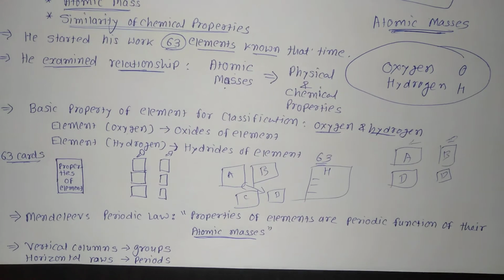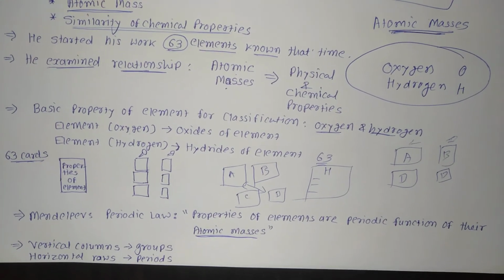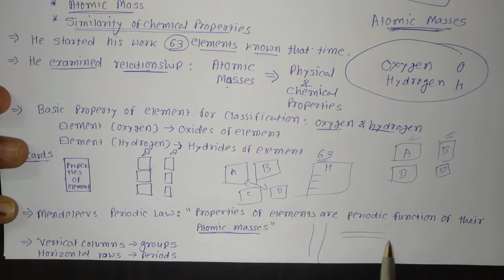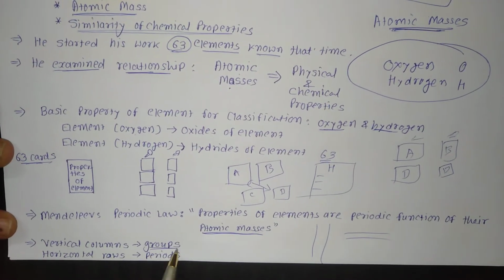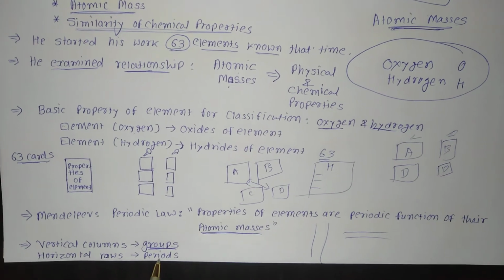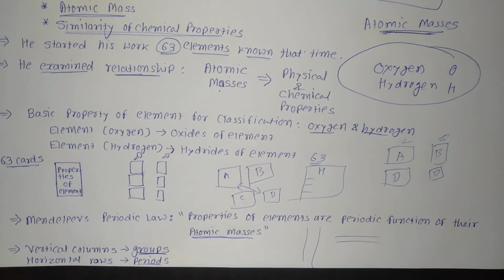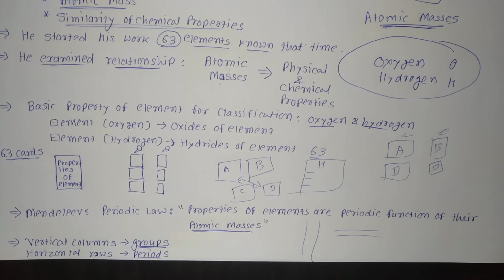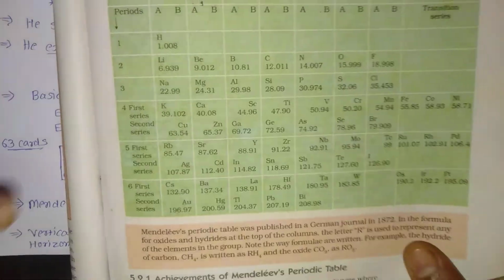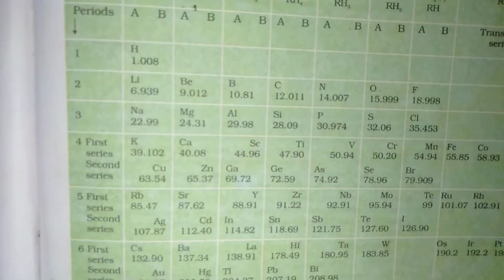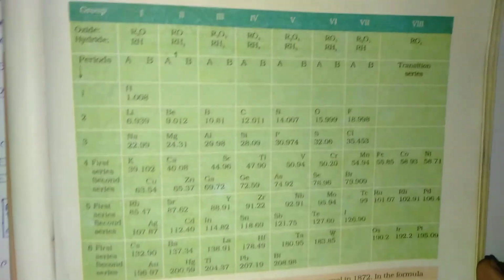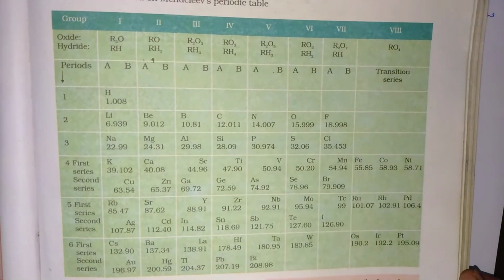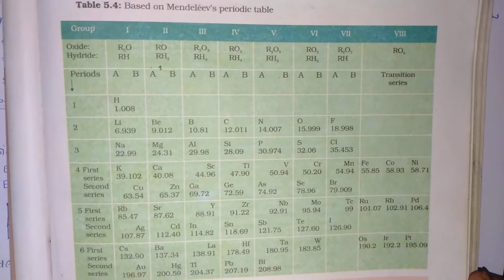Mendeleev's periodic table contains vertical columns and horizontal rows. Vertical columns he has named as groups, and horizontal rows are kept as periods. You know what Mendeleev's periodic table is like; I can show you here in a textbook. It is already given. You can see that this is the periodic table of Mendeleev. So what are the achievements of the Mendeleev periodic table, that we will learn in the next part.